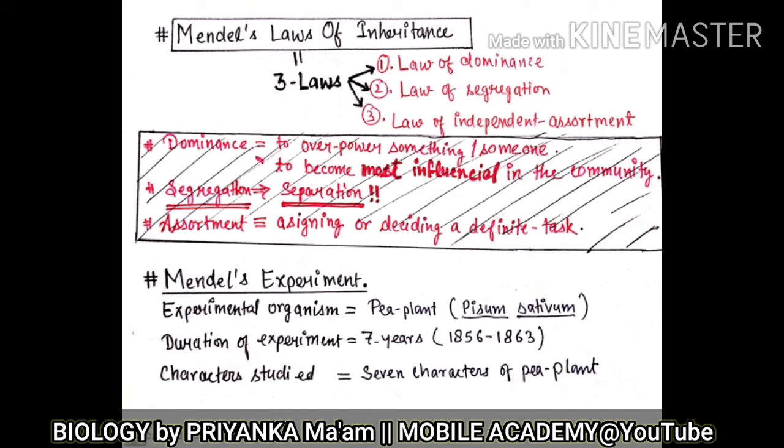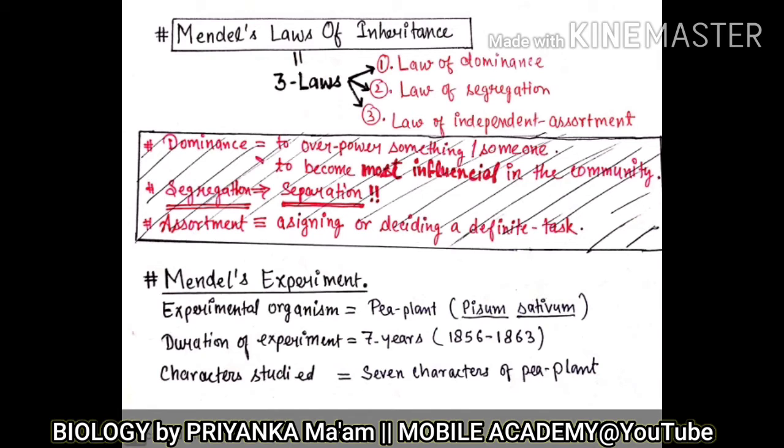Since this is a biological science, genetics is part of biological science, there must be some living organism on which the experiment would be carried out. So for Mendel's experiment, the experimental organism was simply the pea plant, Pisum sativum.